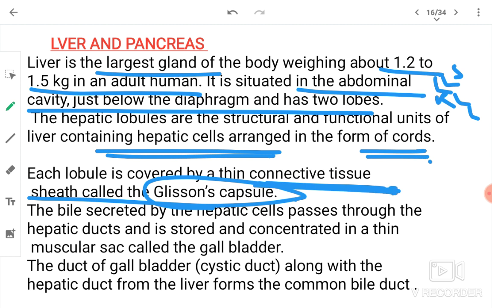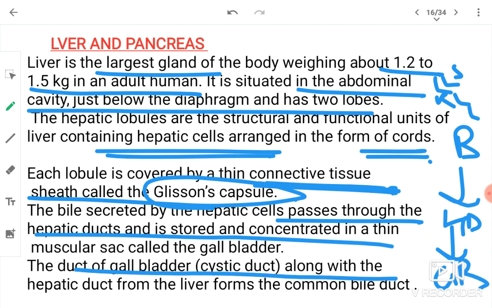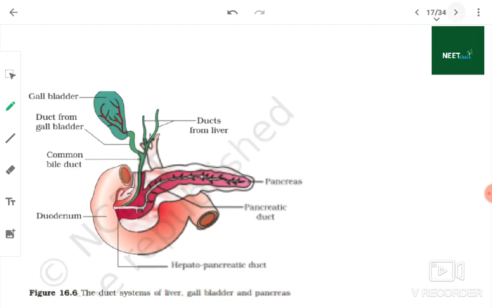The bile secreted by hepatic cells passes through the hepatic ducts and is stored and concentrated in a thin muscular sac called the gallbladder. The duct of gallbladder along with the hepatic duct from the liver forms the common bile duct.